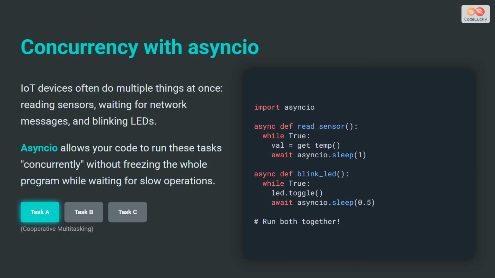Real-world IoT applications are asynchronous. You might need to read a temperature sensor every second while simultaneously listening for network commands. Python's asyncio library handles this beautifully. It allows your program to multitask cooperatively, ensuring that waiting for a sensor reading does not block the rest of your application.